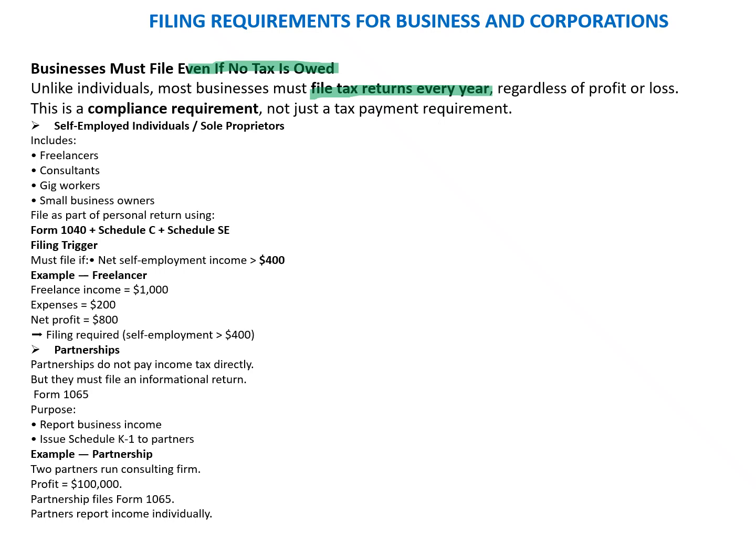So self-employed individuals, which includes the freelancers, consultants, gig workers, small business owners, file as a part of their personal return using the form 1040 plus Schedule C plus Schedule SE. The filing trigger is that they must file if the net self-employment income is greater than $400. For example, a freelancer earning the income of 1000, expenses 200, net profit is 800. So filing is required because self-employment income is more than $400.